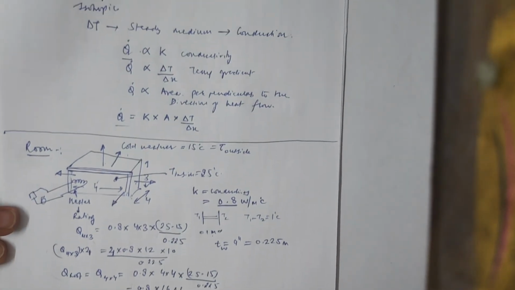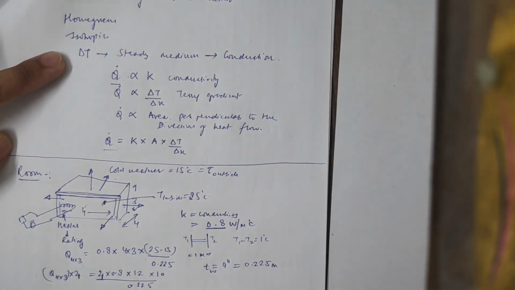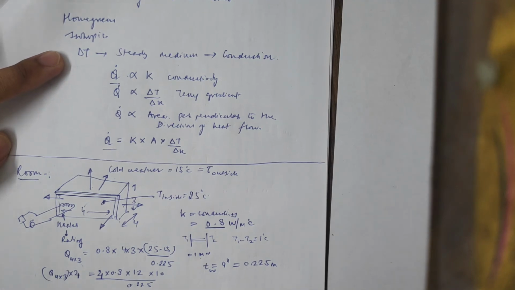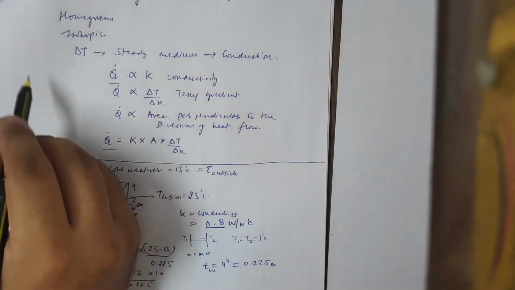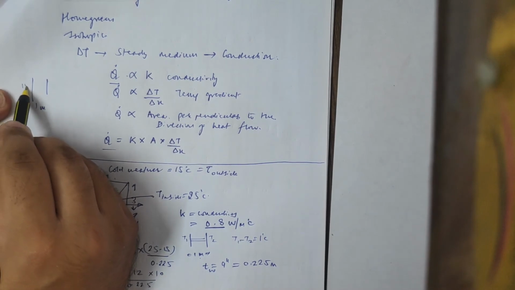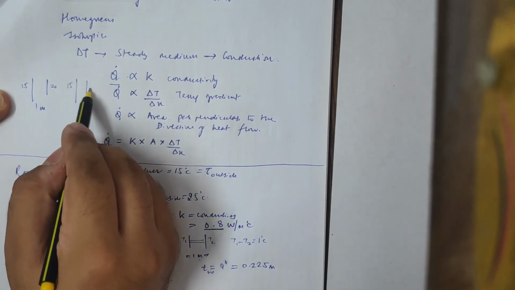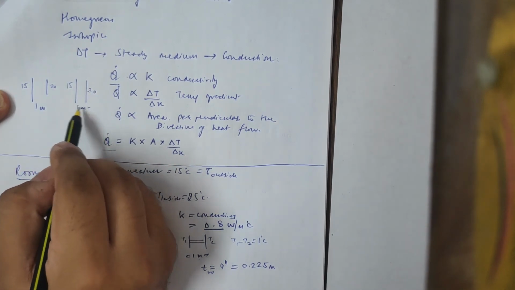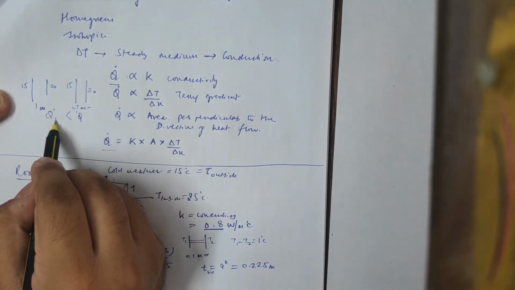So if the material is homogeneous, if the material is isotropic and it has a temperature difference, in a steady medium, conduction is supposed to happen. The rate of that heat transfer through conduction is proportional to the conductivity, to the temperature gradient and the area. More will be the temperature gradient. That means suppose I have a 1 meter wall and the temperature difference, suppose it is 15 and 20, and I have another wall in which the temperature difference is 15 and 30. Same meter wall. Q will be more in this than in this.